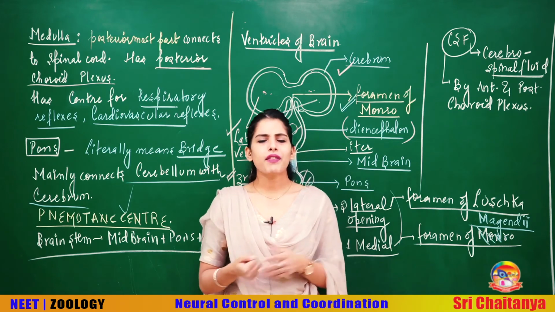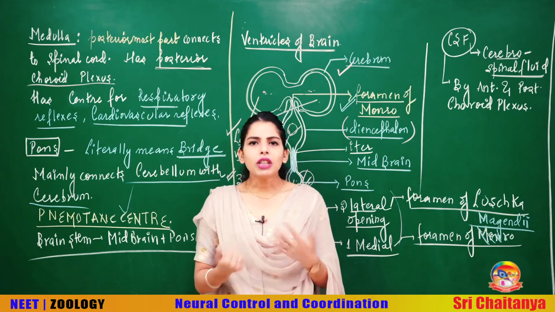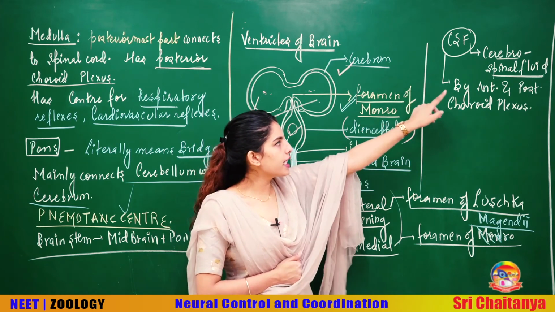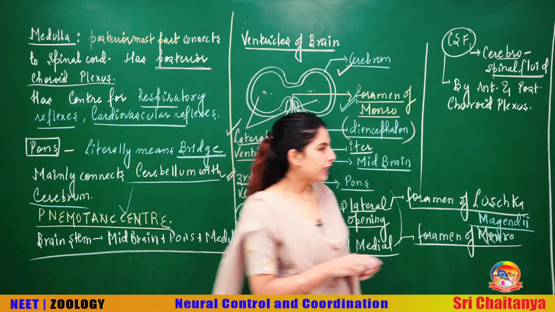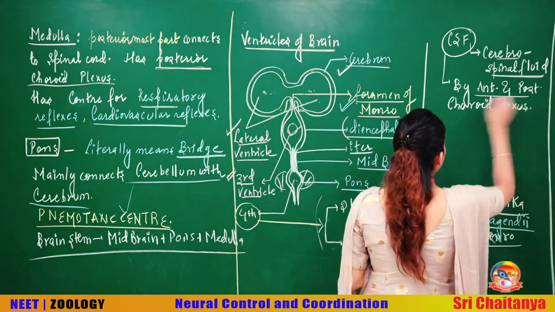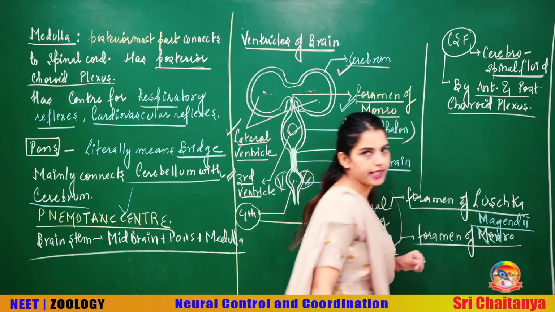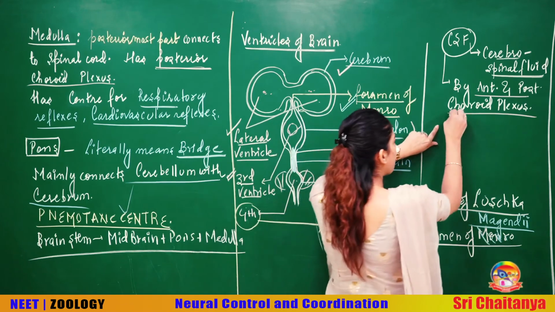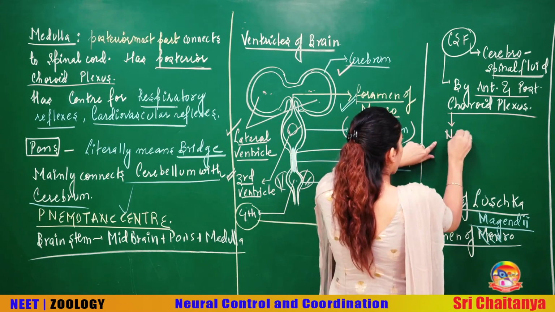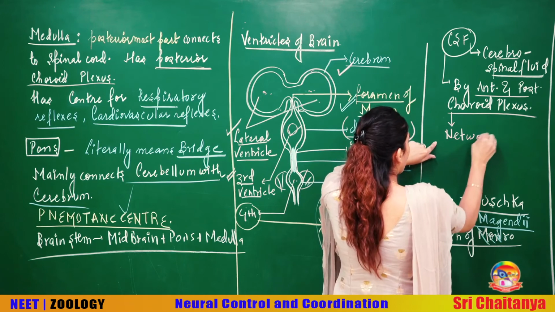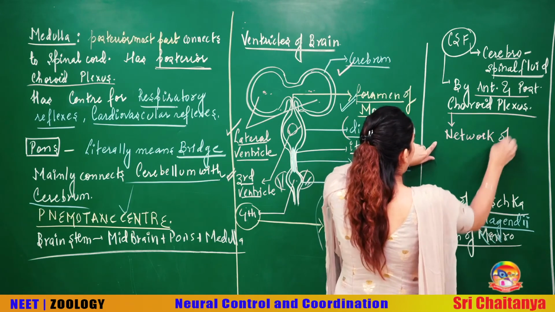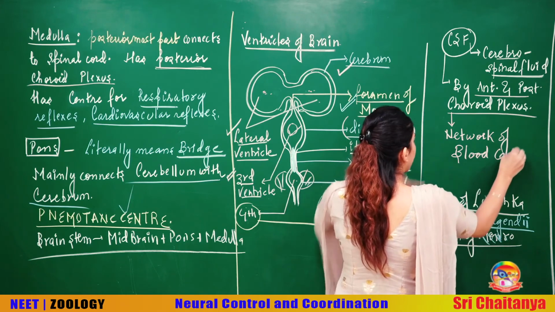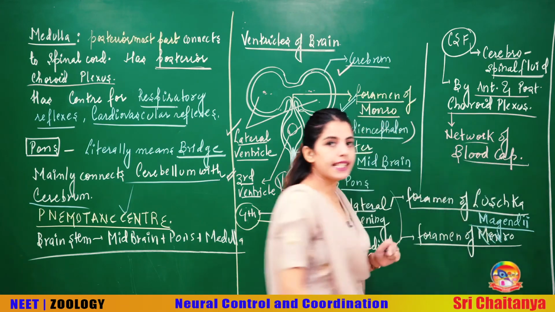But how is this CSF coming into your ventricles? How is this CSF being secreted? I have written that CSF, which is the cerebrospinal fluid, beta, is actually secreted by the anterior and posterior choroid plexus. And what is this anterior and posterior choroid plexus? It is a network of blood capillaries.